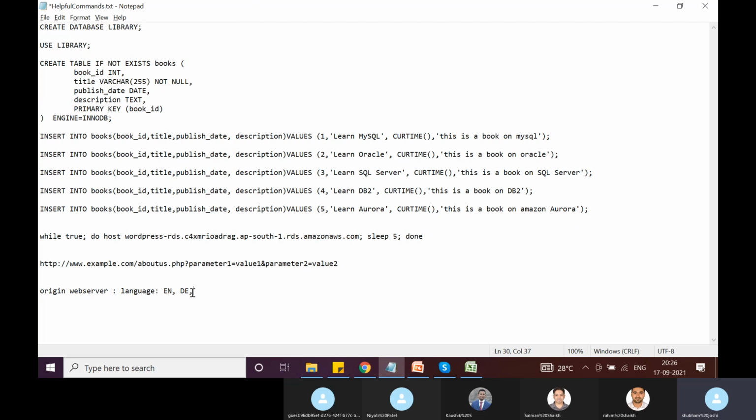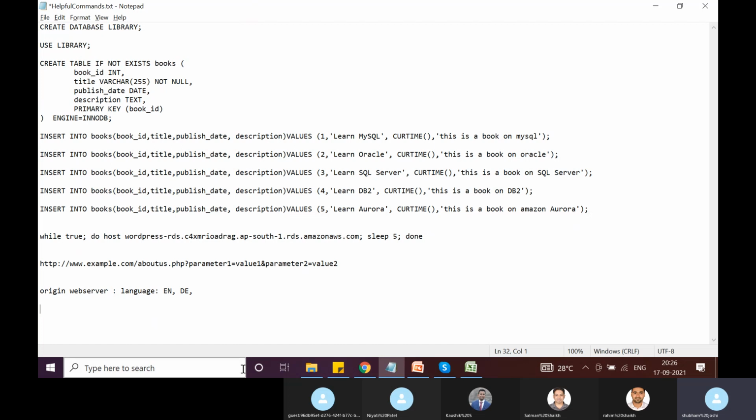If in the HTTP request the language header value is en, the origin web server sends out a page in English. If the value in the language request header is de, it responds with an HTML page configured in German.